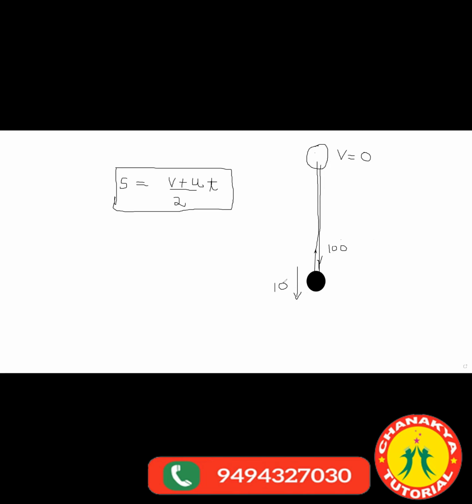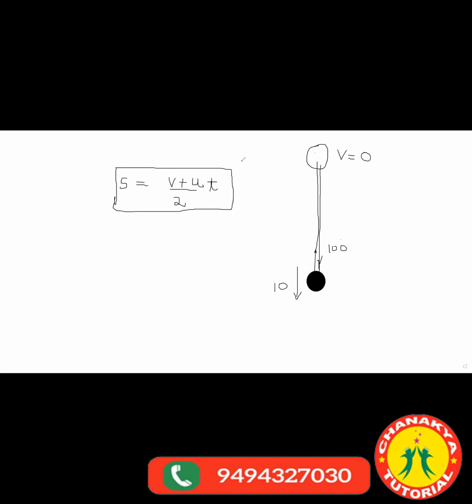9.8, yes. We'll approximately take it as 10, for calculation purpose. So in 1 second the velocity will become how much? You are throwing it up with 100. After 1 second, what will be its velocity? 90. After 2, 80.